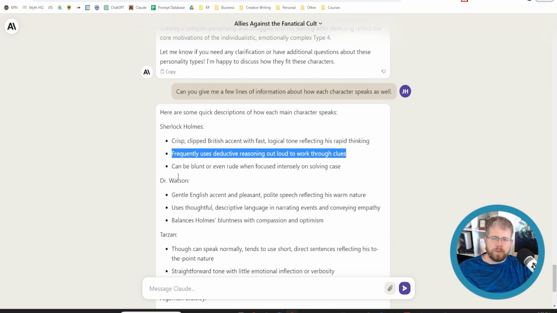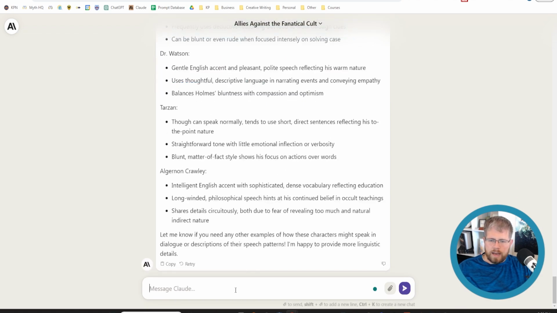It might be something we have to delete later on depending on how it affects the dialogue, because he might do it too much given the way the AI works. Can be blunt or even rude when focused intensely on solving a case. Again, yes, maybe we can put that there, but it might skew the results a little bit. Ultimately, we want to know more about what his cadence is. So I'm going to ask it to try again, even though this wasn't too bad, and I'll probably be pulling from it.